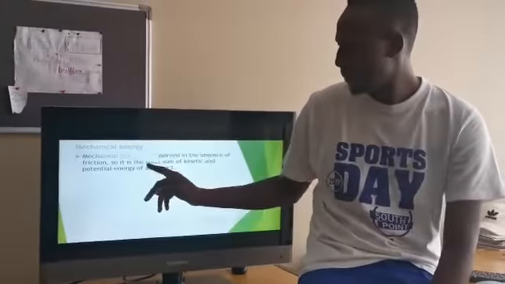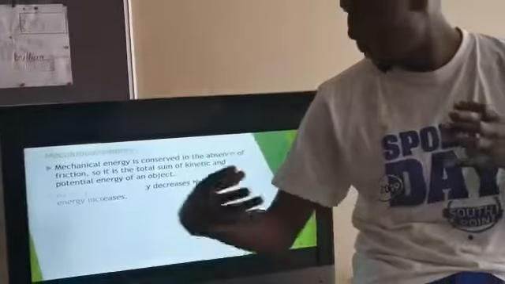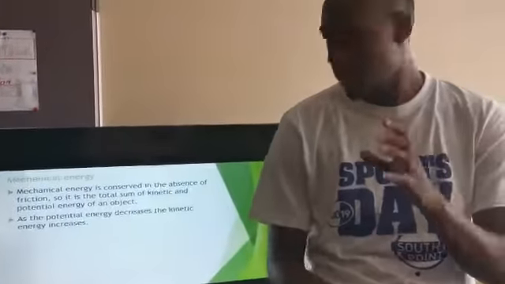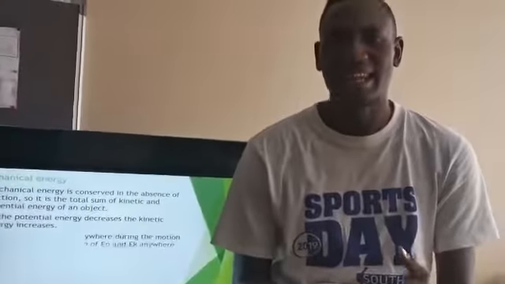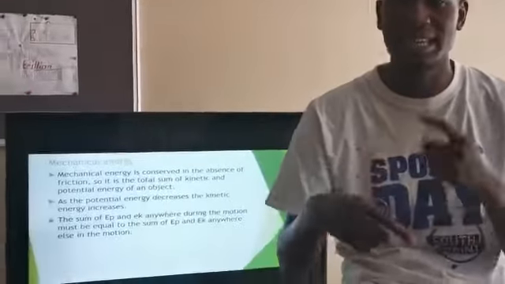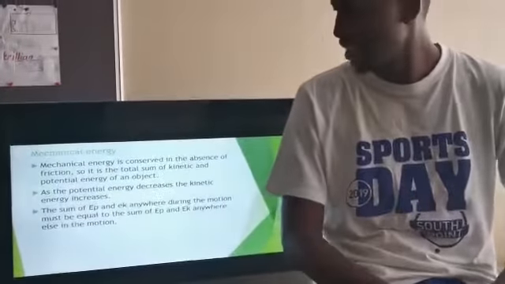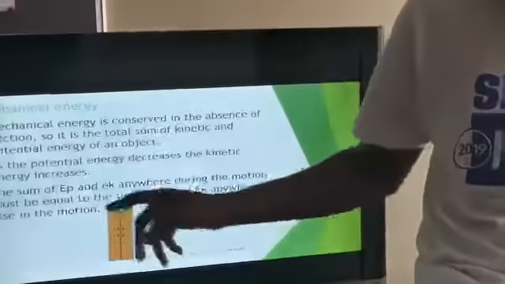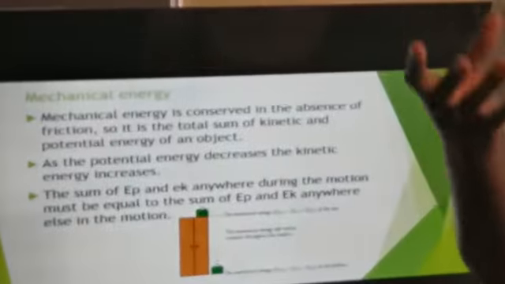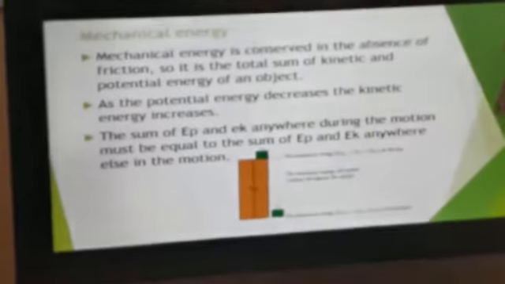Mechanical energy. Mechanical energy is conserved in the absence of friction. So it is the total sum, as I've elaborated, between the kinetic energy and the potential energy. As the potential energy decreases, the kinetic energy will also increase at the same rate as the potential energy decreases. The sum of the potential energy and the kinetic energy anywhere during the motion must be the same as the sum of potential energy plus kinetic energy elsewhere during the motion.